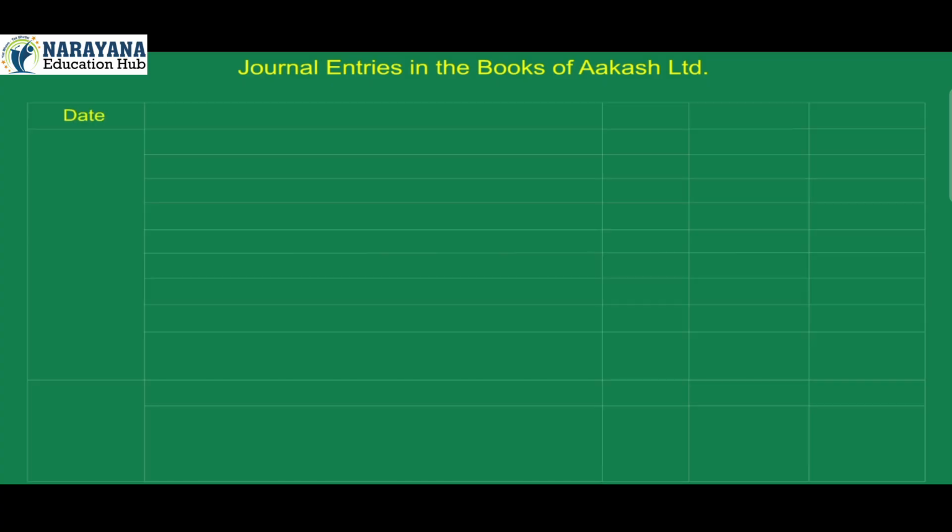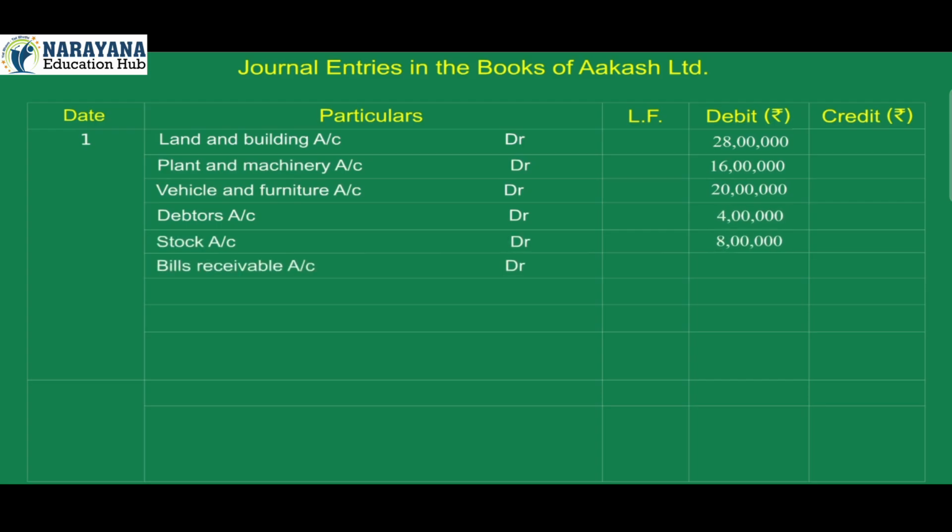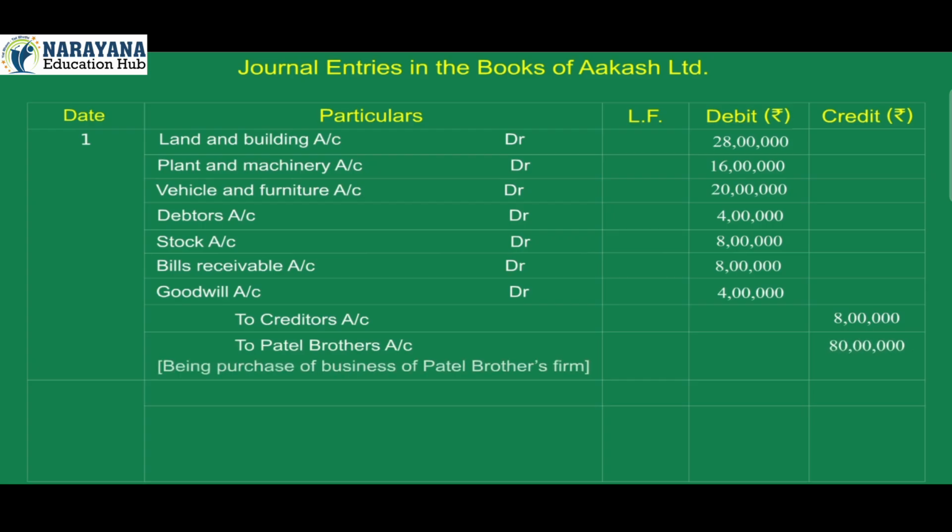Journal entries in the books of Aakash Limited. Date, particulars, ledger folio number, debit, credit. 1. Land and building account debit 28 lakh. Plant and machinery account debit 16 lakh. Vehicle and furniture account debit 20 lakh. Debtors account debit 4 lakh. Stock account debit 8 lakh. Bills receivable account debit 8 lakh. Goodwill account debit 4 lakh. To creditors account credit 8 lakh. To Patel Brothers account credit 80 lakh. Being purchase of business of Patel Brothers firm.